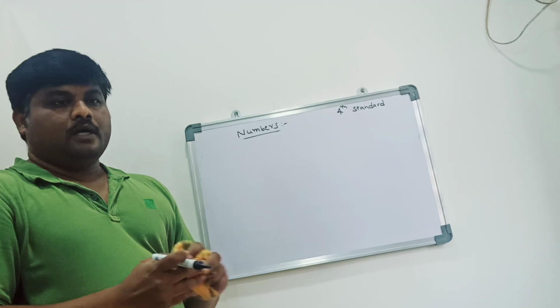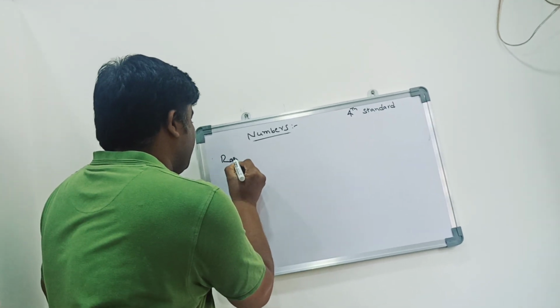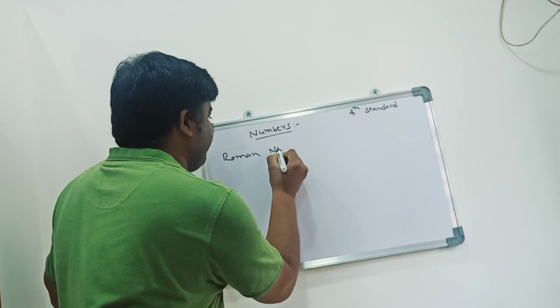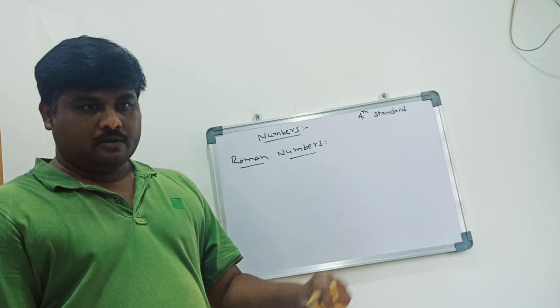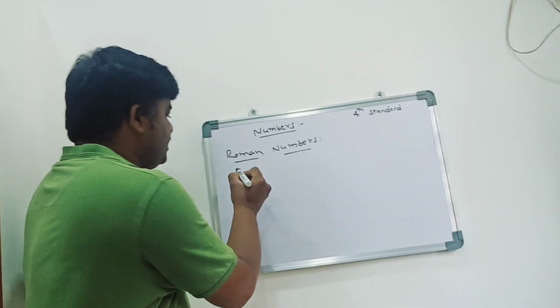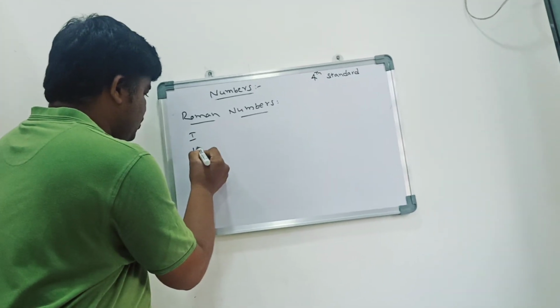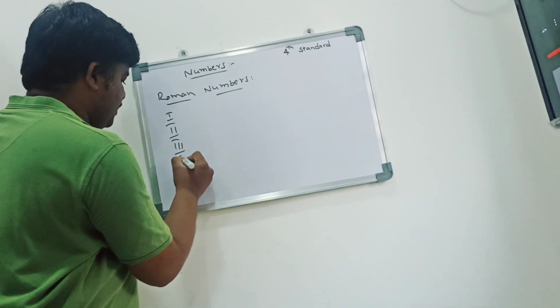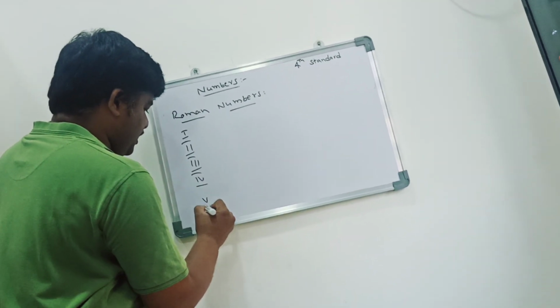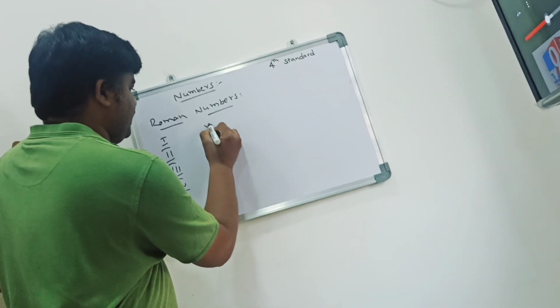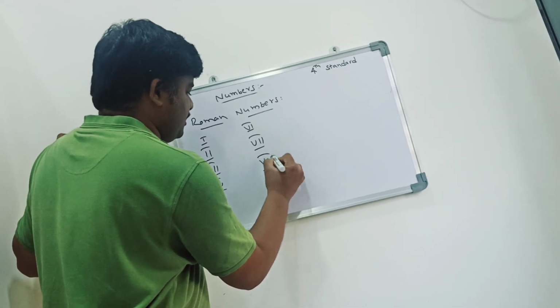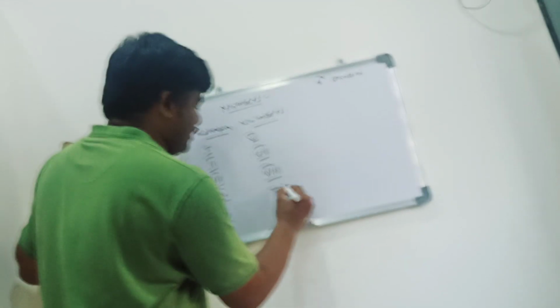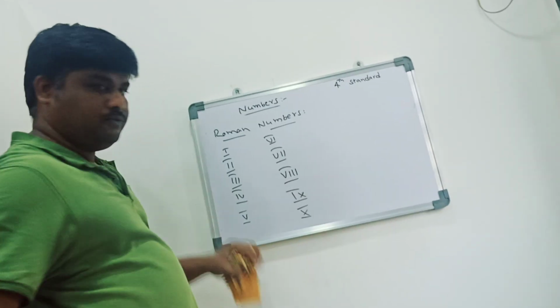Okay, next, Roman numbers. Usually Roman numbers are written as 1, 2, 3, 4, 5, 6, 7, 8, 9, 10. So 1 to 10, these are the